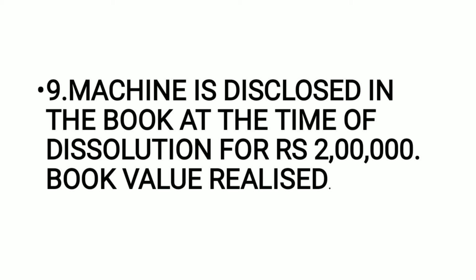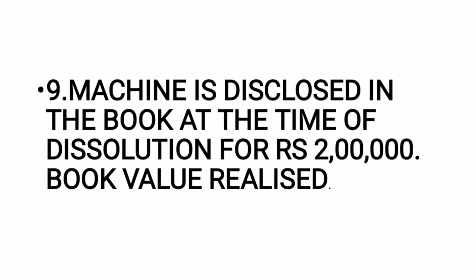Our next transaction says machine is disclosed in the book. Machine is an asset at the time of dissolution for rupees 2 lakh. Book value is realized. Now this is not a new transaction, it is quite simple. Machine is an asset having book value of 2 lakh rupees, and they say book value is realized. We have solved this type of transactions in the very beginning of this sum. So the first journal entry, if you can think about,